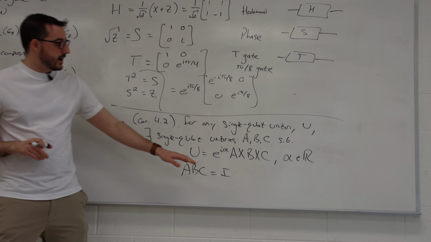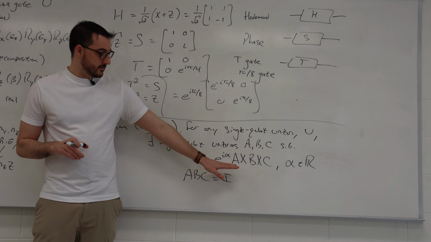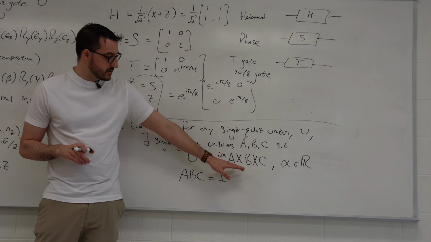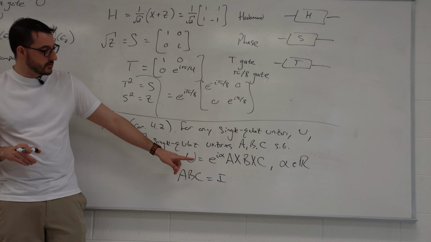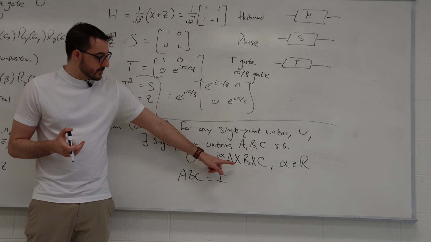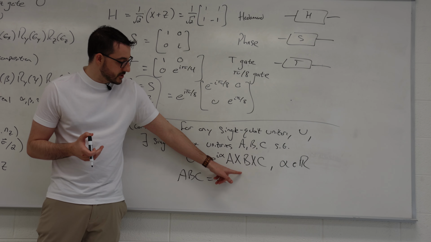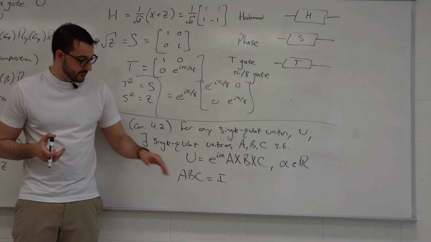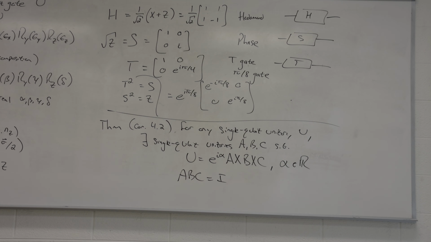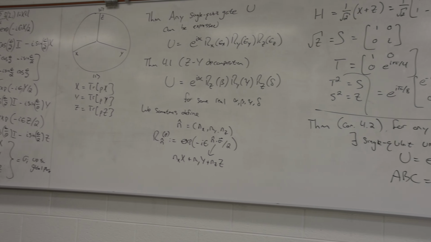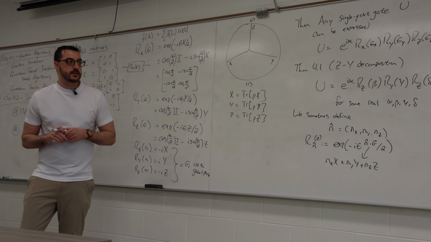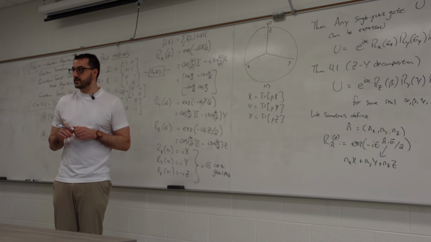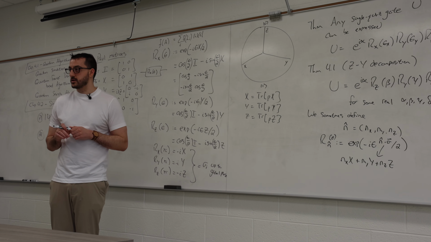We'll see that the control of a product of unitaries is actually the product of the controls. And that's going to allow us to do something nice with this. We're going to get a controlled NOT, 2 controlled NOTs in between. But the A, B, and C won't need to be controlled because of this condition, A, B, C being equal to identity. So this looks a little abstract, and you might wonder why we care about this. But it's really going to come when we do the decomposition for a controlled operation.